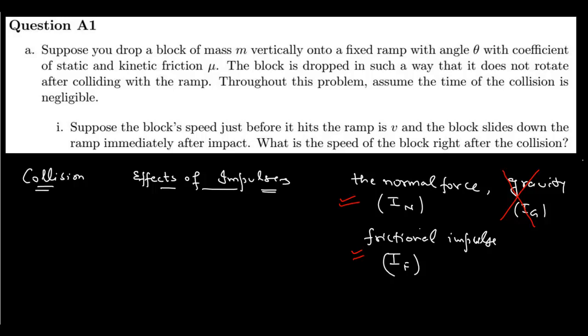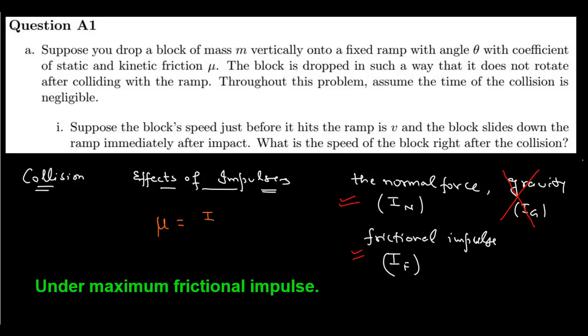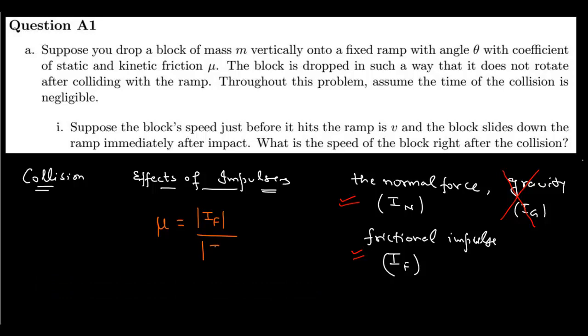Clear? Now one more important thing which you have to remember while dealing with such kind of problems, that in such a situation the coefficient of friction is equal to the frictional impulse modulus divided by the normal impulse modulus. So we are using this formula here for these two impulses. Clear? Now in order to understand this problem in a better way, let's sketch the problem first.